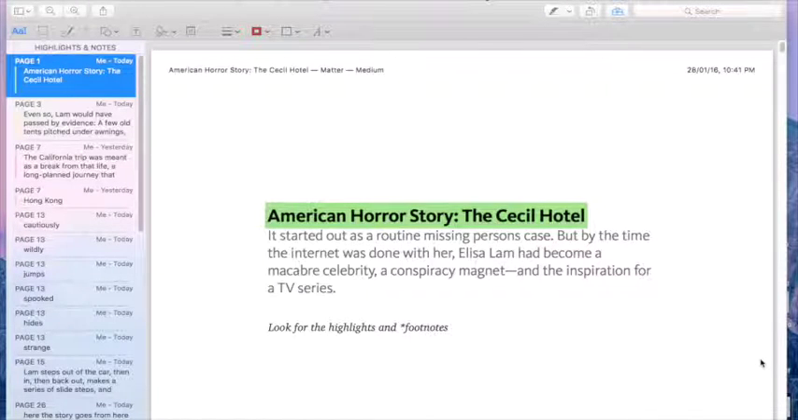For this multimodal assignment, I decided to analyze the article "American Horror Story, The Cecil Hotel," written by Josh Dean in 2015 for Matter magazine in the Medium publication. It describes and analyzes all pieces of evidence in the case of Elisa Lam, a 21-year-old student that was found dead in a hotel in Los Angeles.